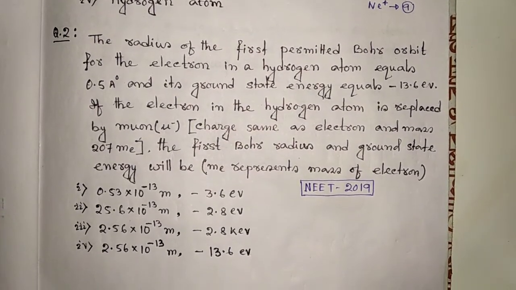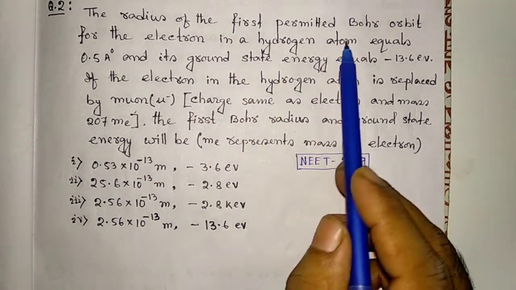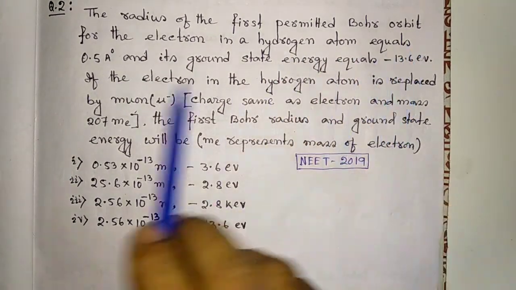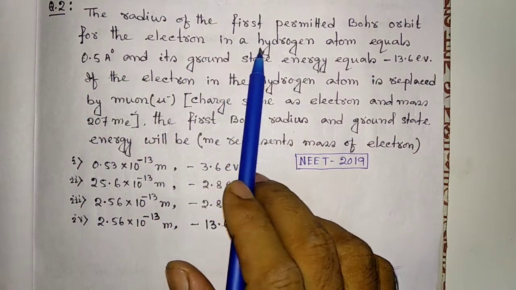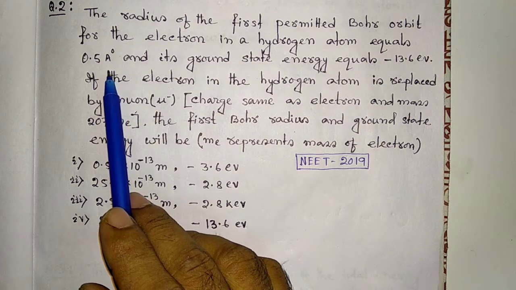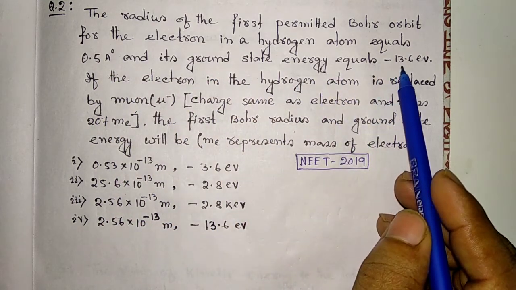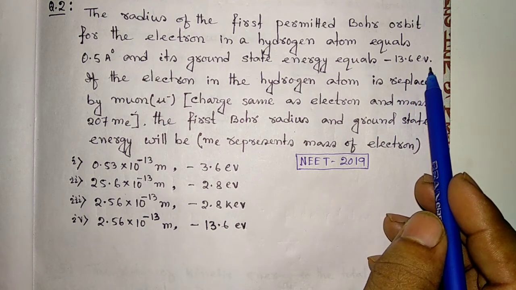question number 2. The radius of the first permitted Bohr orbit for the electron in a hydrogen atom is equal to 0.5 Angstrom and its ground state energy is equal to minus 13.6 electron volt.